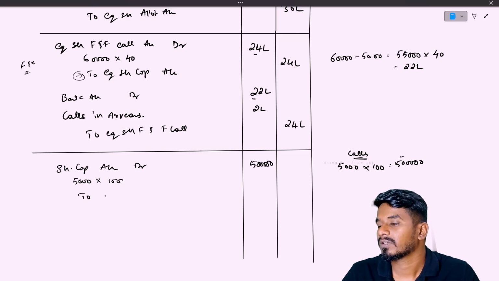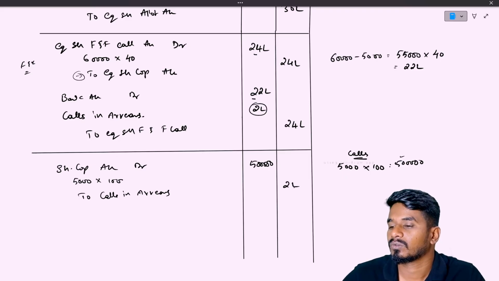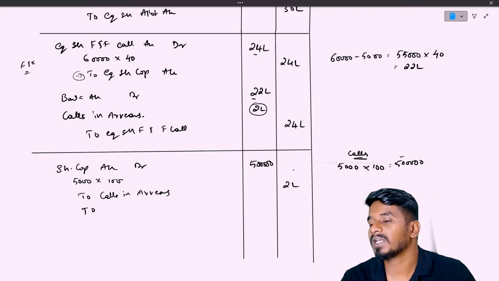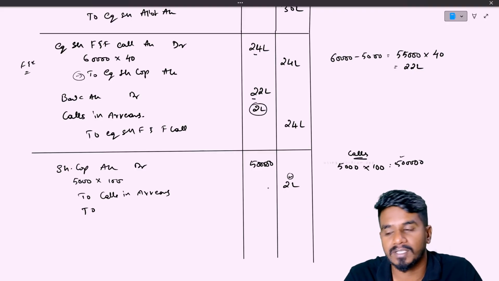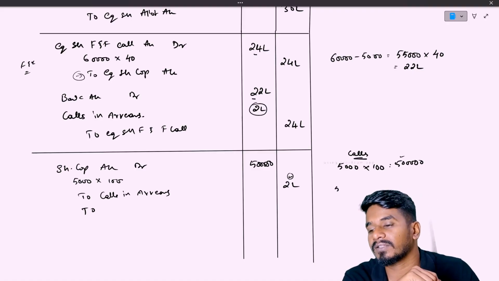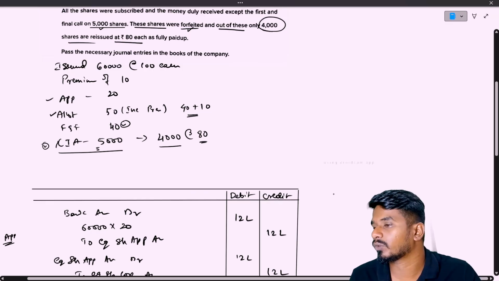Now, two. Calls in arrears. Calls in arrears. How much is it? 2 lakh rupees. 2 lakh rupees is the calls in arrears. This is what we didn't receive from the shareholder. And now, how much have we received? Now we need to write how much we have received on 5,000 shares. That is, on application and allotment we have received a certain amount.